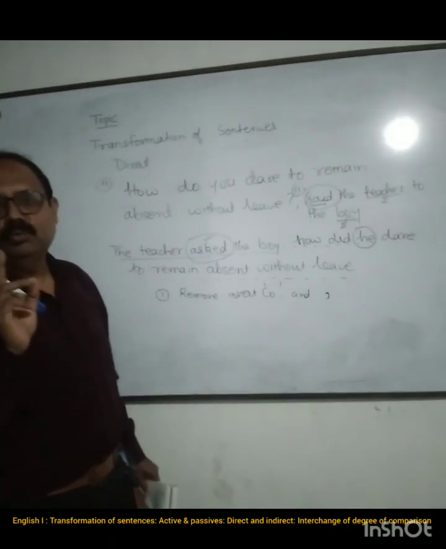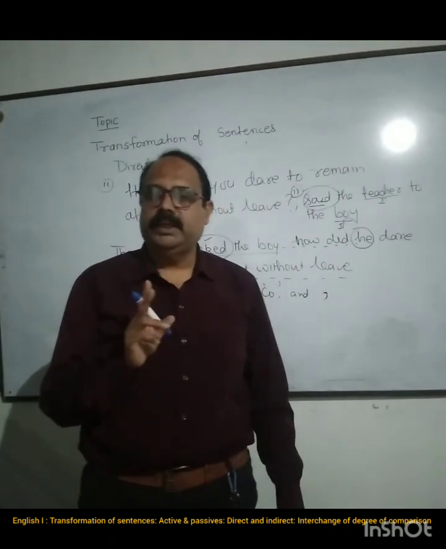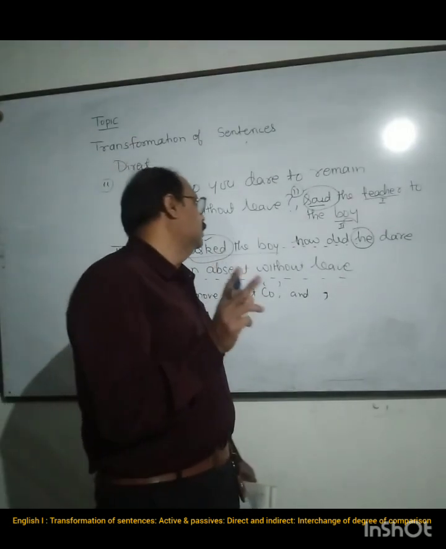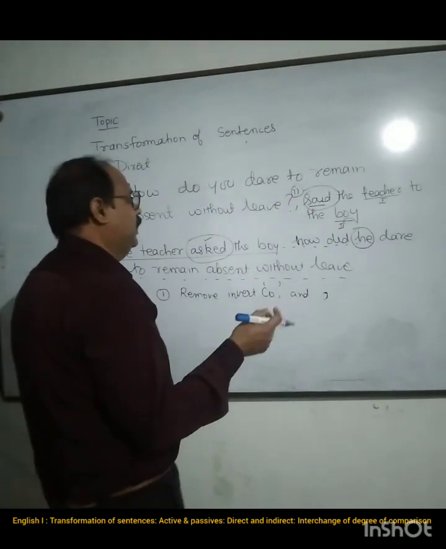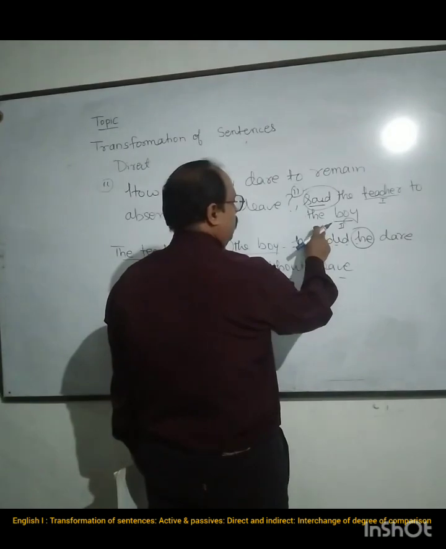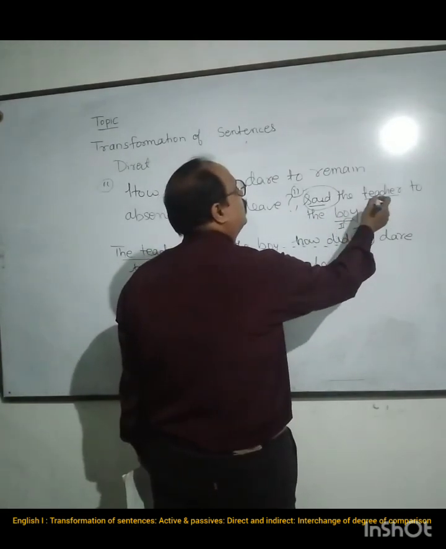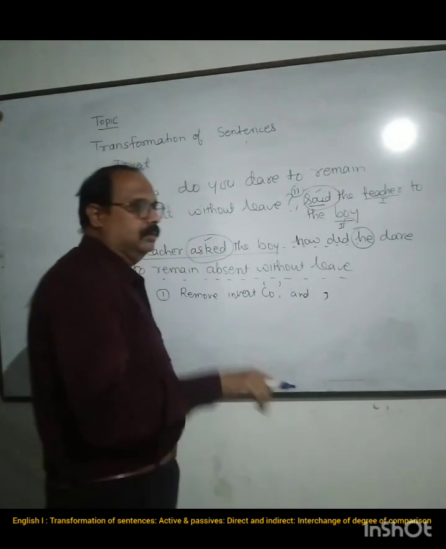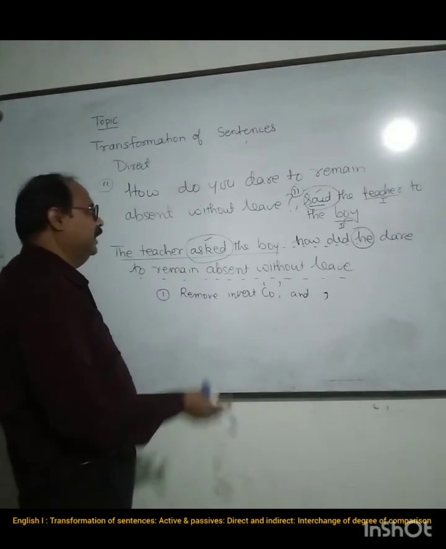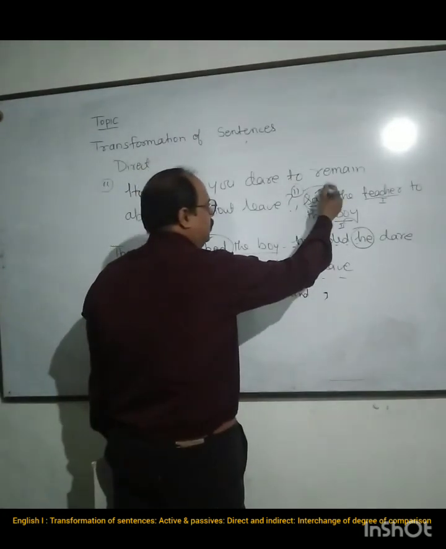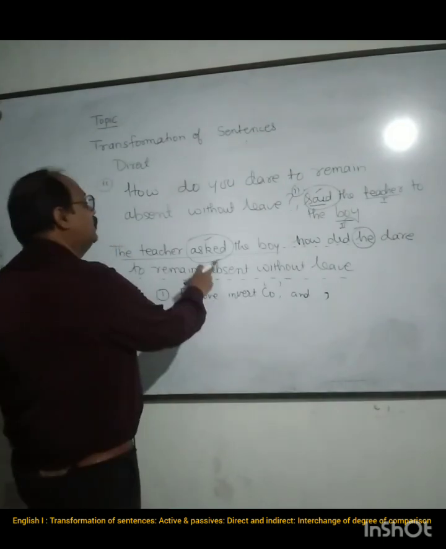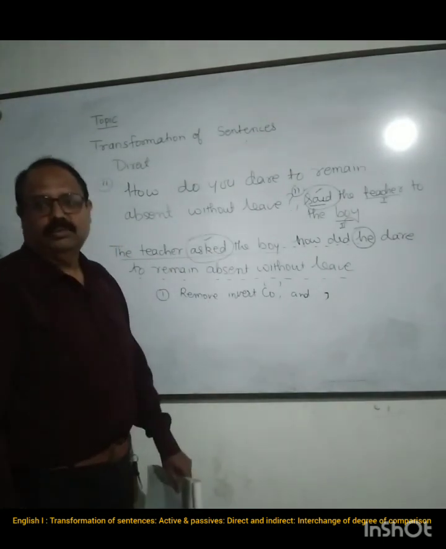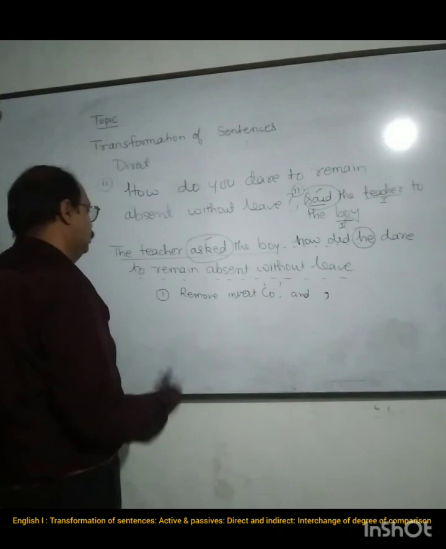So whenever there are two persons in the reporting speech, then we have to change this into whatever the requirement is. Like here the teacher said to the boy, meaning the teacher is asking the boy. So that is why we have used the word asked over here. Okay, so you can see the change.